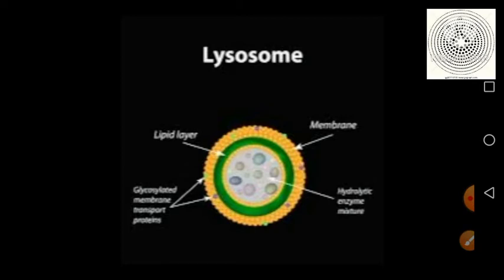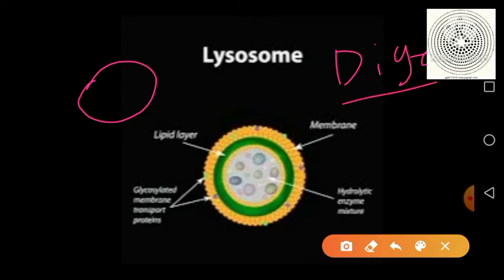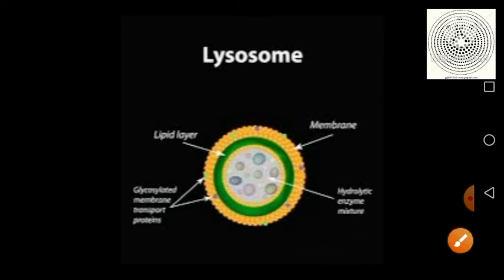As I said, this is a compartment, a membrane bound cell organelle, and these are microscopic in nature. The main function of the lysosome is digestion.